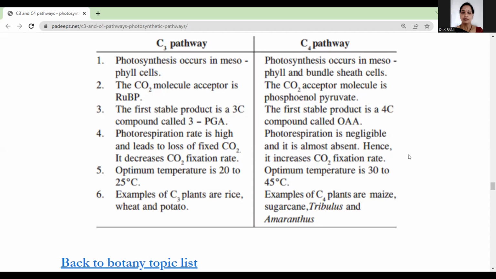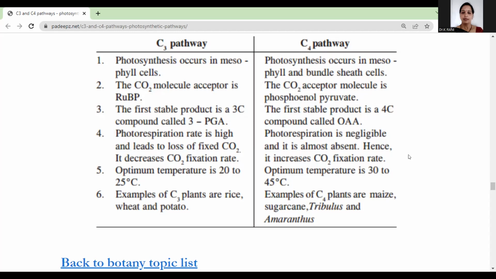In C3 plants Rubisco acts as both carboxylase and oxygenase, and for that reason the photorespiration rate is high, leading to loss of fixed carbon dioxide and a decreased CO2 fixation rate.